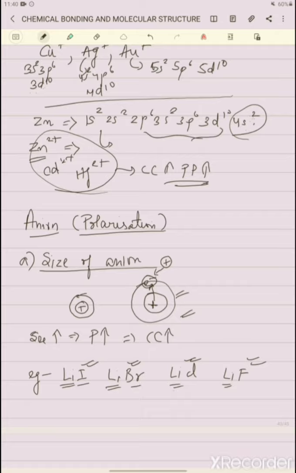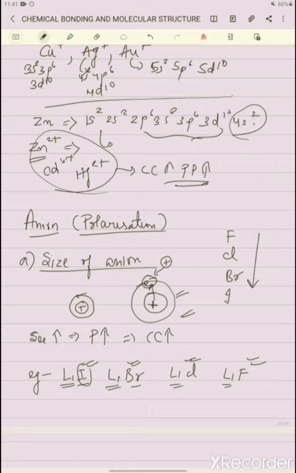We know it goes like this: fluorine, chlorine, bromine, iodine. As we move down the group, size increases. So the size of the anion is increasing.